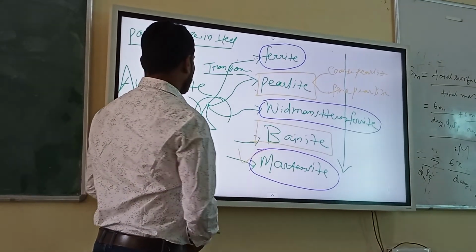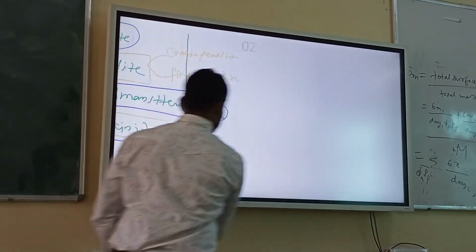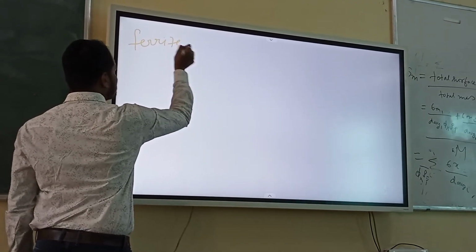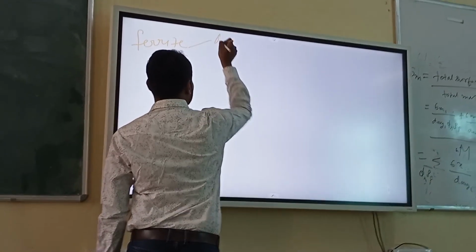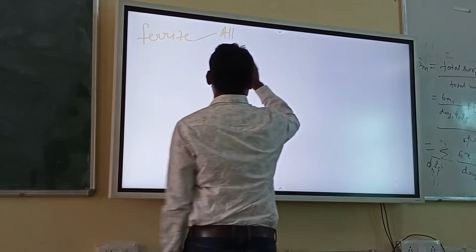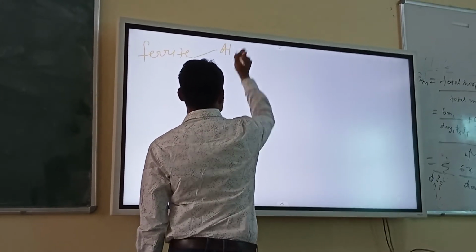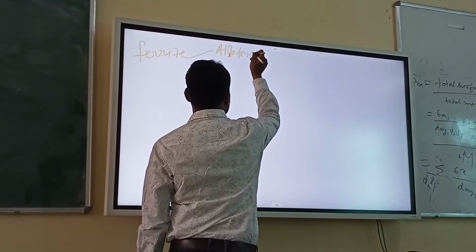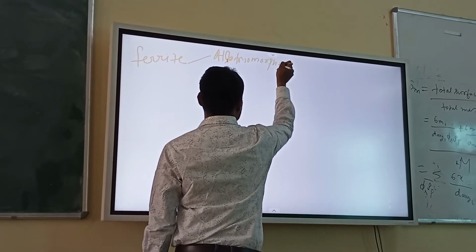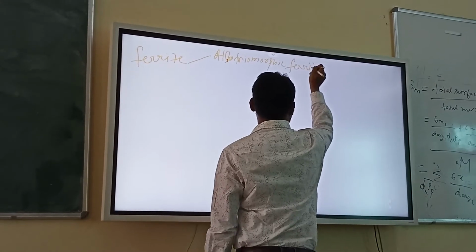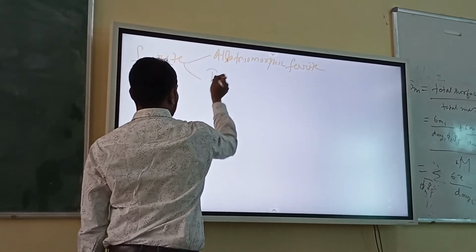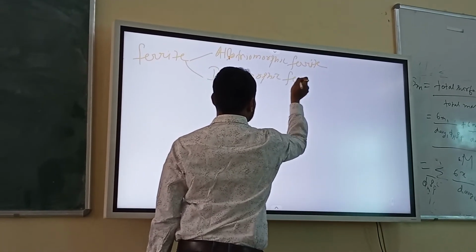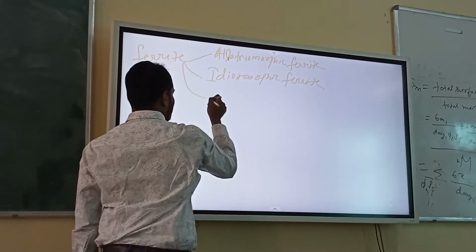So, okay, let me write something else. So I can write ferrite. Ferrite may be allotriomorphic, then it may be idiomorphic, and it may be massive.